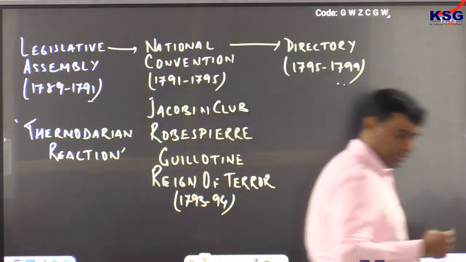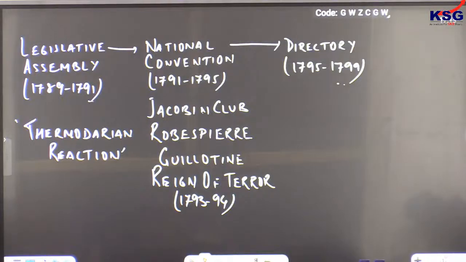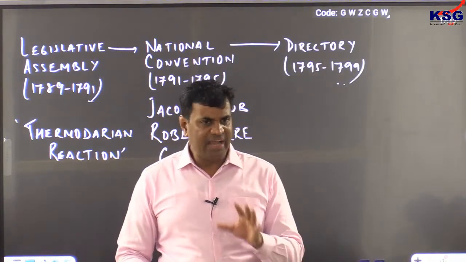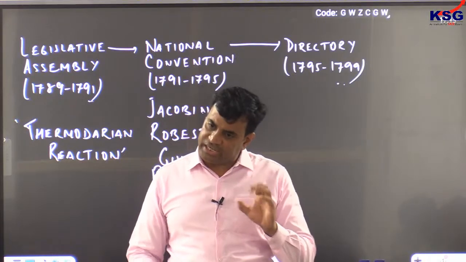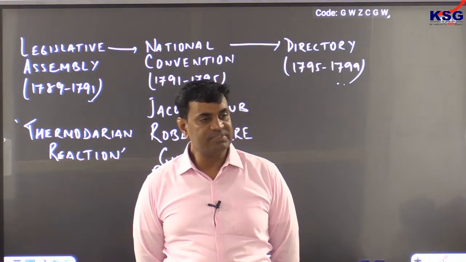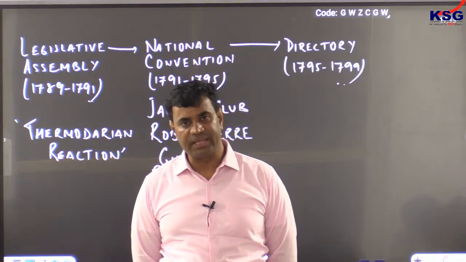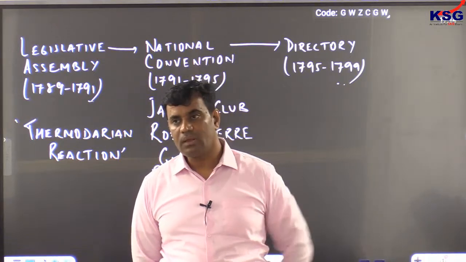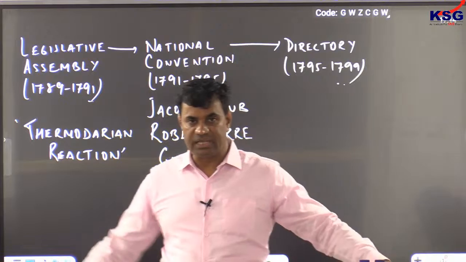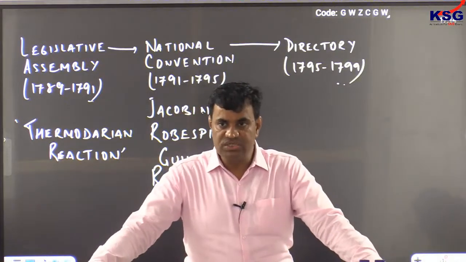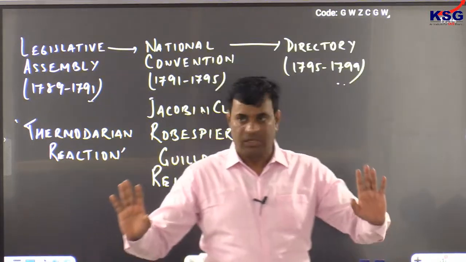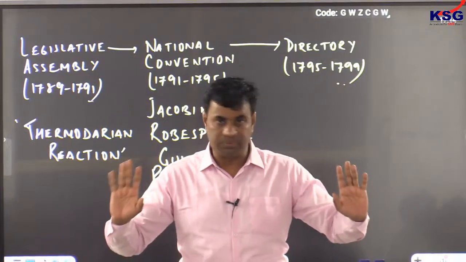During the phase of Directory, five directors began to take all decisions about France. Clear? So phase of Directory. Now coming to this phase, what was the major development?